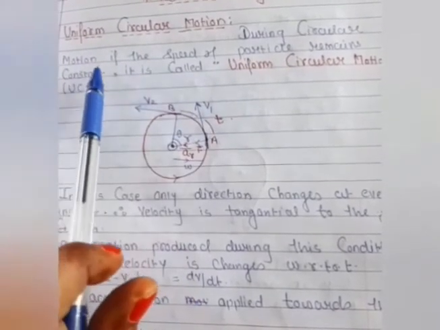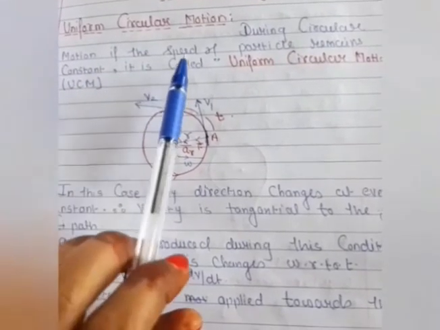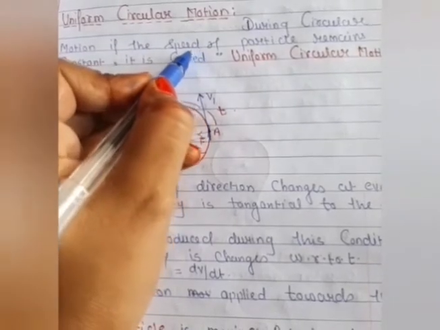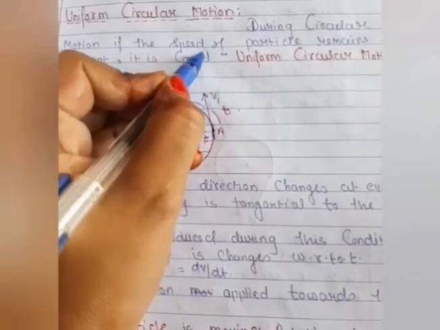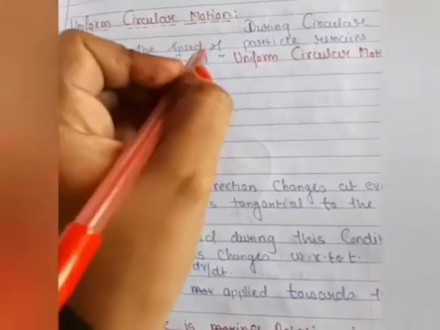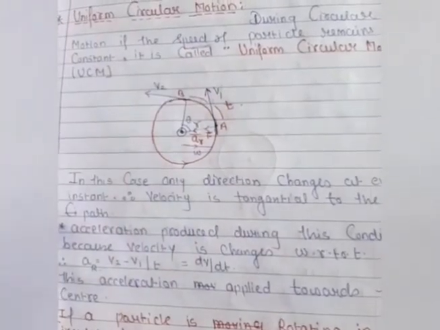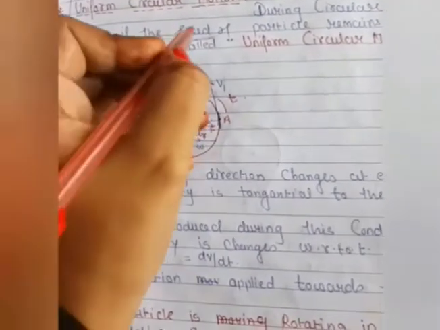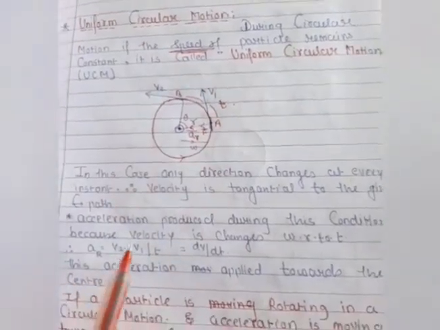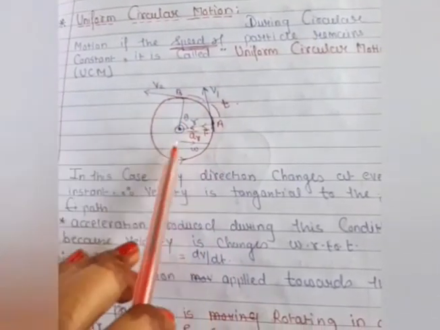During circular motion, if the speed of the particle remains constant, listen to one thing, the speed of the particle, it means the velocity of the particle, if the velocity of that particle remains constant during this motion, then that condition we can say is uniform circular motion. Let's understand this condition with the help of this diagram.